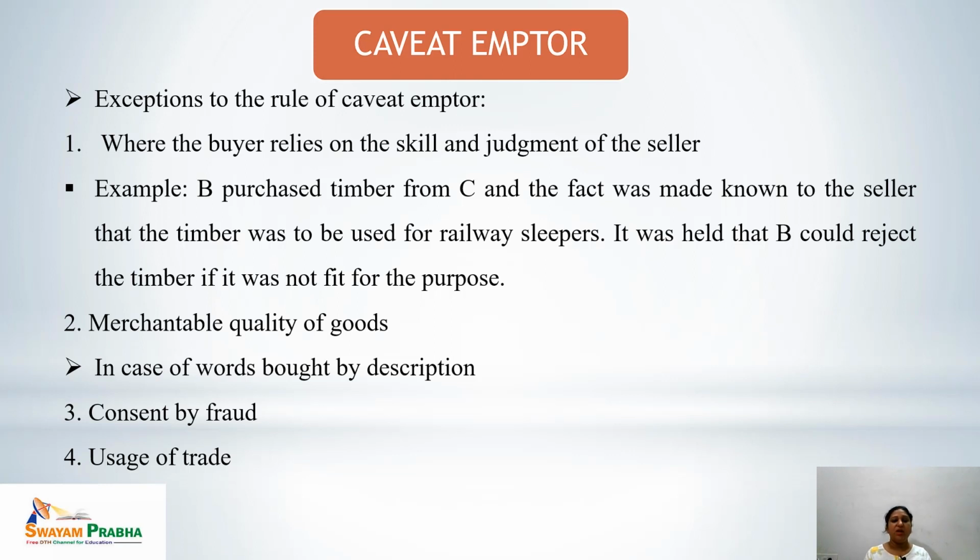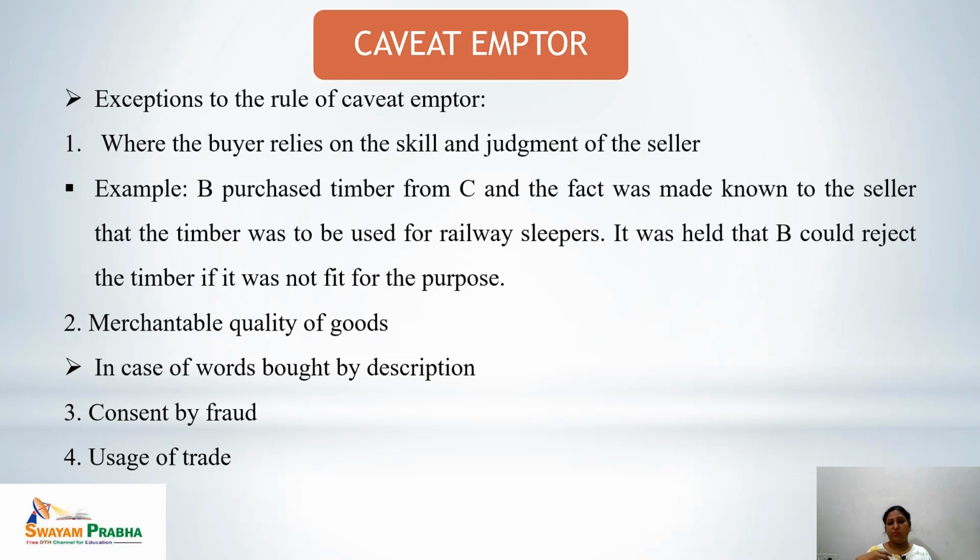Let's see the example. B purchased timber from C and the fact was made known to the seller that the timber was to be used for railway sleepers. So it was held that B could reject the timber if it is not fit for the purpose. Here the buyer has relied on the skill of the seller. He has told him that he requires the timber for the railway sleepers. So it is the responsibility of the seller to provide timber which is exactly as per the requirement of railway sleepers. Second is merchantable quality of the goods.